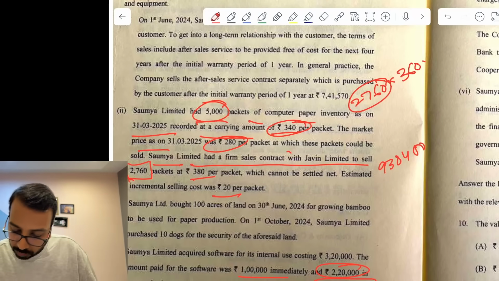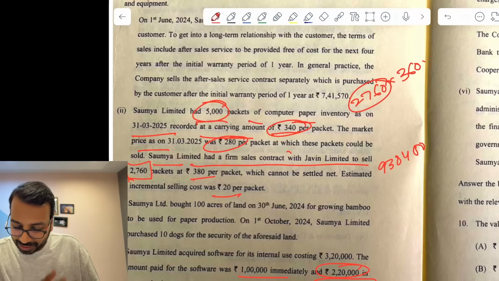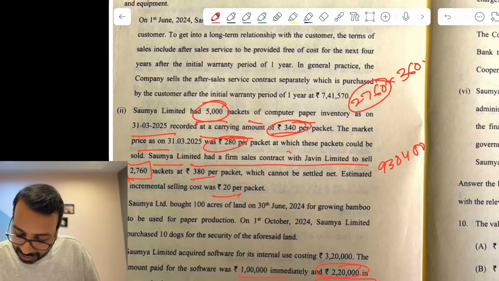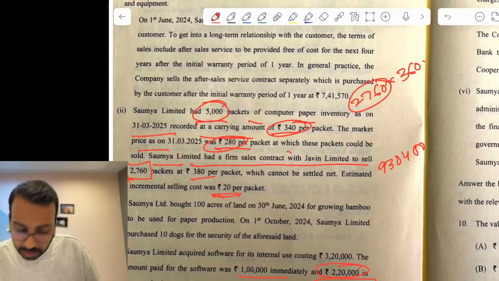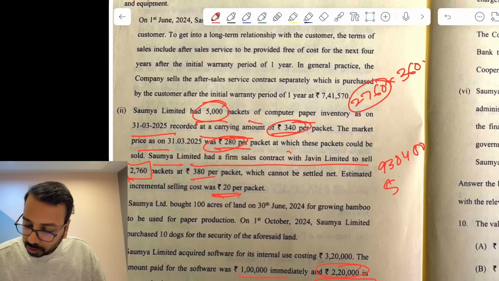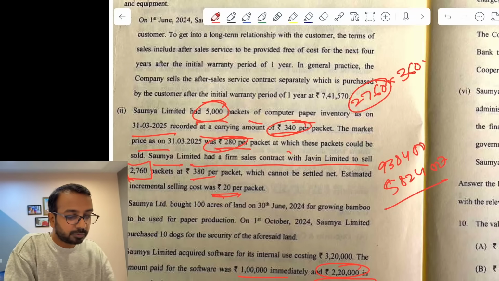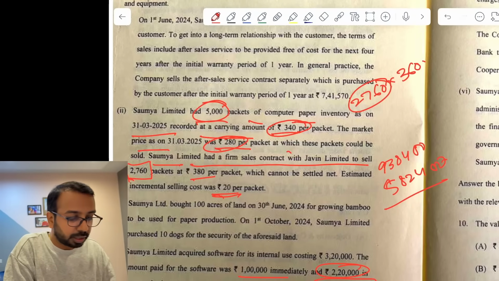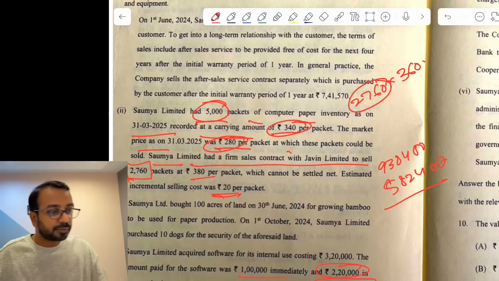This has to be sold in the outside market. In fact, one student had asked us 2 days back only the same question. And in the outside market, when you sell, it is 280 minus 20, so 260. So if you do that, you get 582,400. So 582,400 plus 938,400. That is 1,520,800.